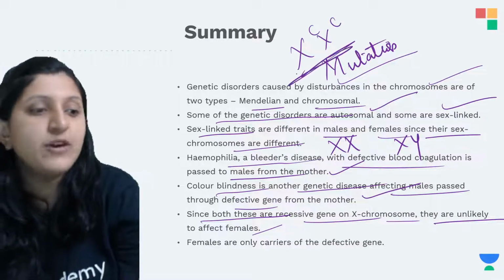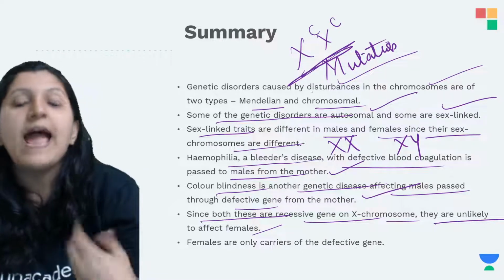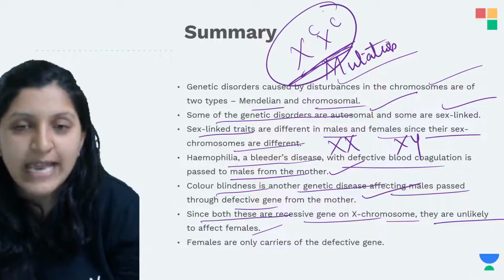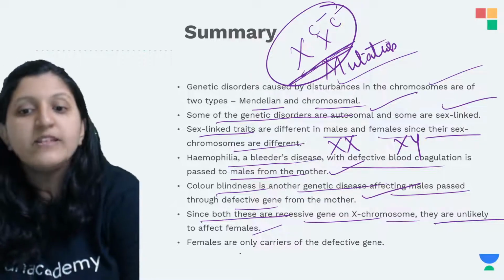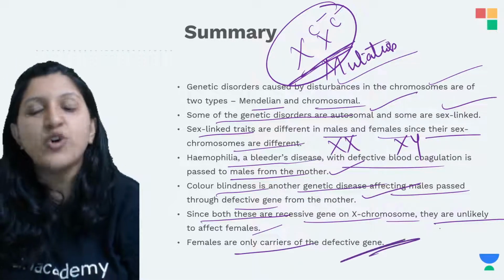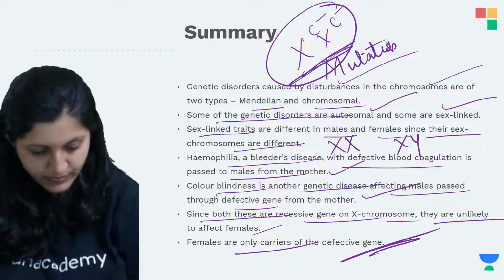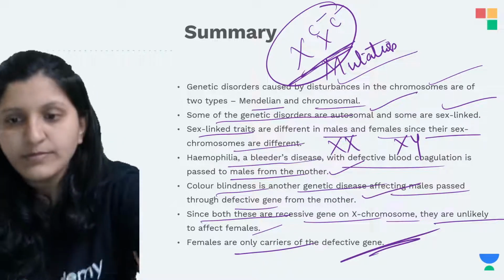Both of the chromosomes should be affected, and only then will the recessive gene express itself. The females are only carriers of the defective gene. All right.